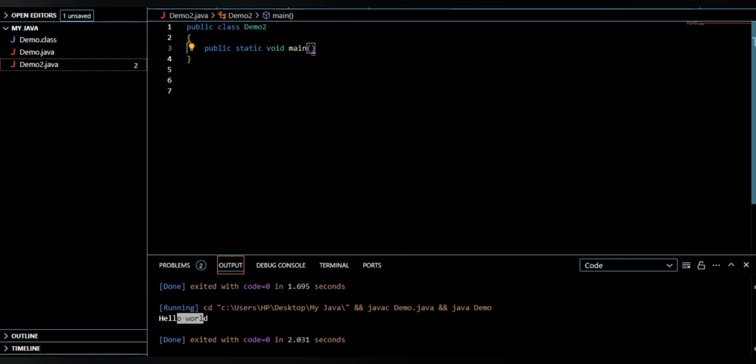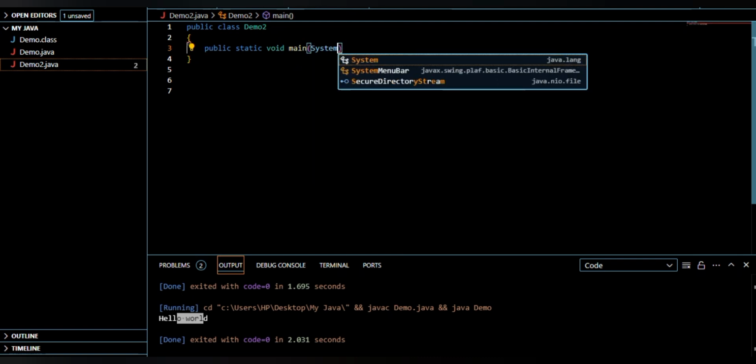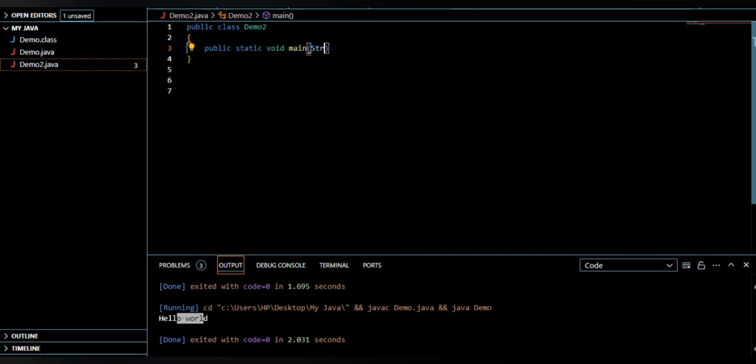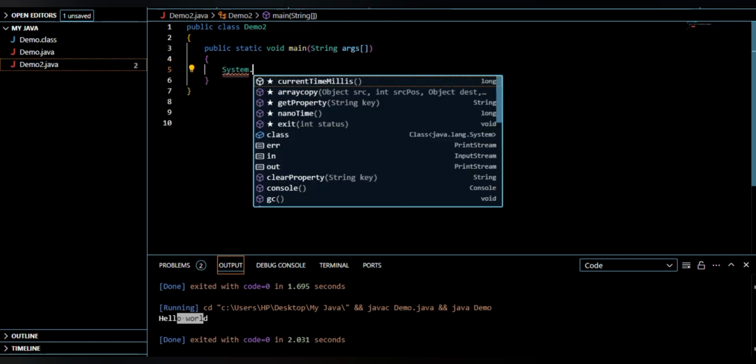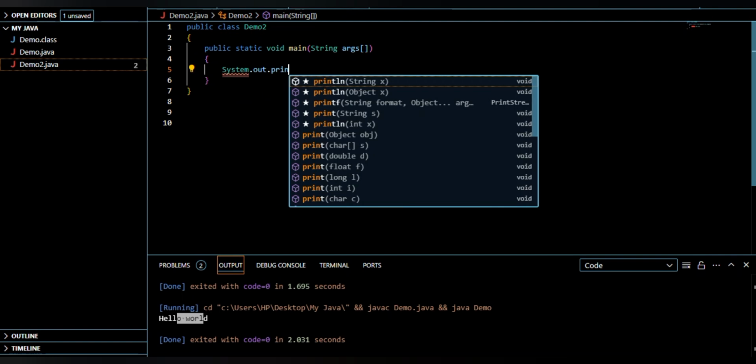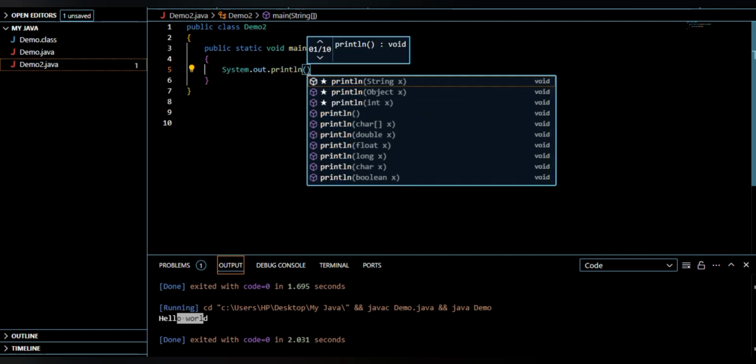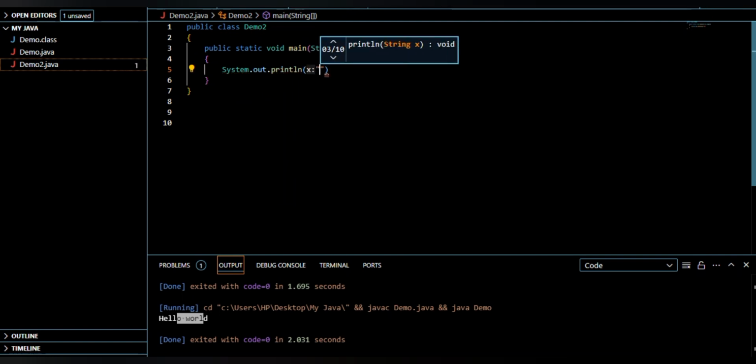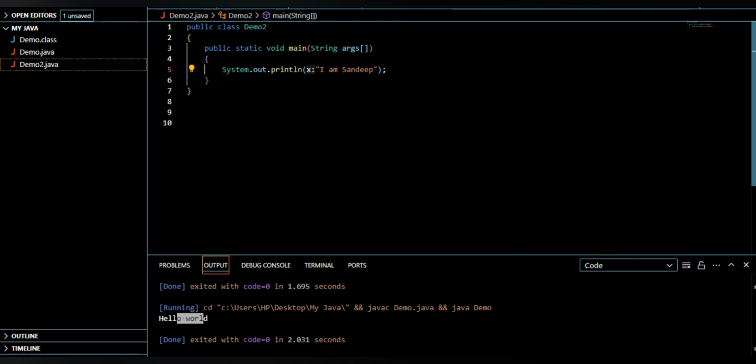Inside the parenthesis, brackets are called parenthesis, String args in square brackets, then again parenthesis, System.out.println. Inside println I wrote I am Sandeep. After writing I gave a semicolon because this is the end of my statement.